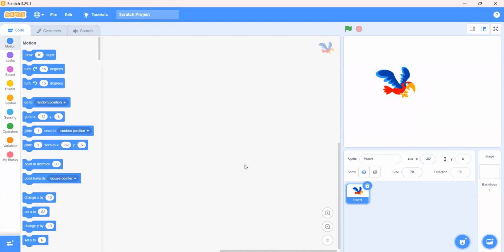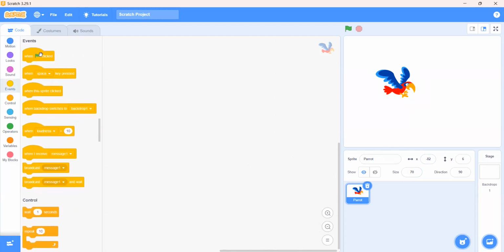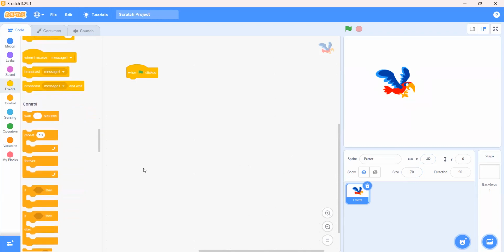Now, what was happening? In the previous class, we made a mermaid shooting game in which the mermaid was only moving left and right.